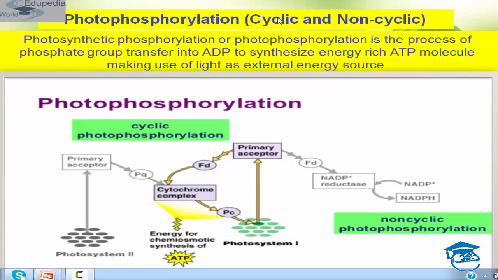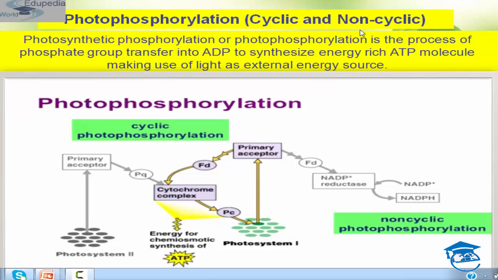Light dependent reactions are of two types, which are cyclic and non-cyclic, students. Students, what is light reaction? This reaction occurs in the presence of sunlight. It is a photochemical reaction which takes place in the grana of chloroplast. And in light reaction, ATP and NADPH2 are formed.